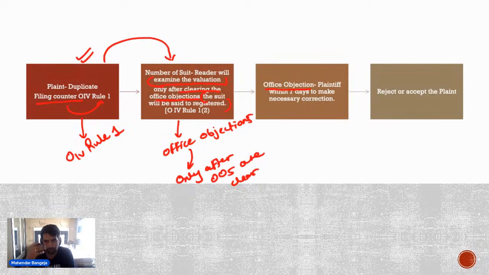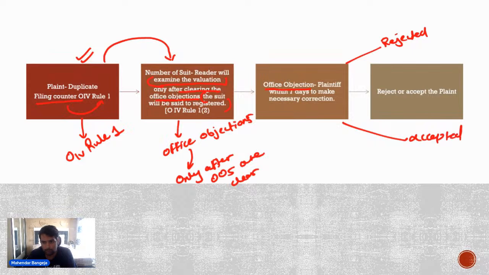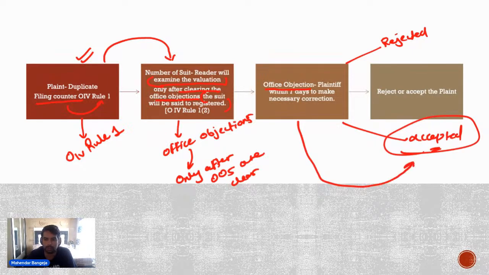Now, if within 7 days the plaintiff does not correct these objections, then the plaint will either be rejected or accepted. Okay, if all the necessary office objections are corrected within 7 days, then the plaint is ultimately accepted.